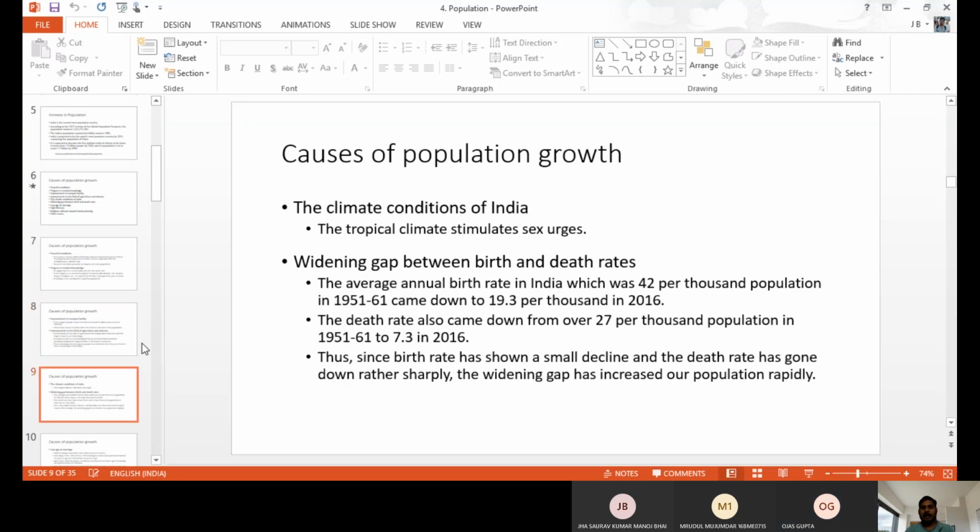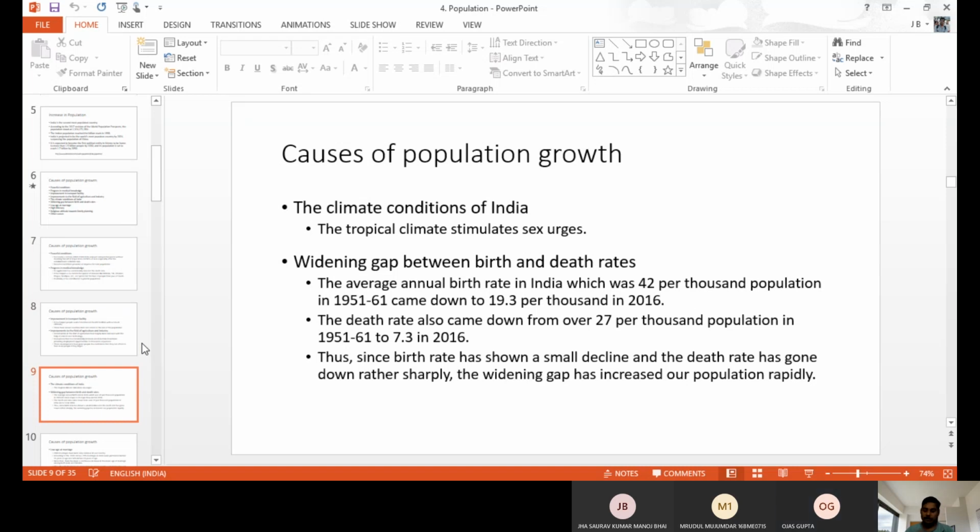And next one, climate conditions of India. You know very well our climate conditions change like every 3 months. We can get different types of climate like summer, rainy, winter, monsoon. In some parts of India, we have a chilly or suitable climate for sexual activity. Because of this kind of climate change, a number of people produce children.